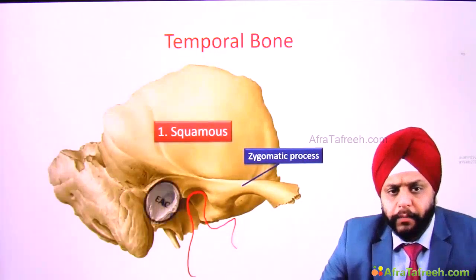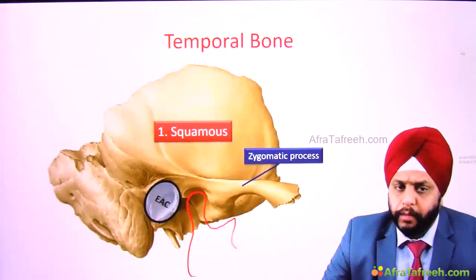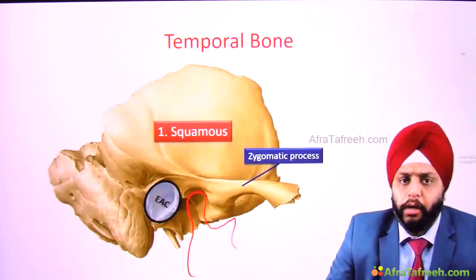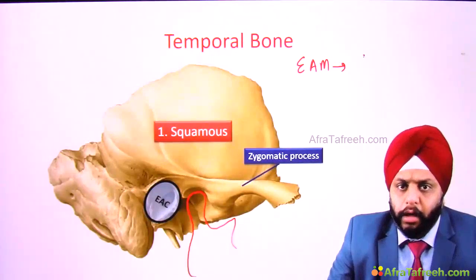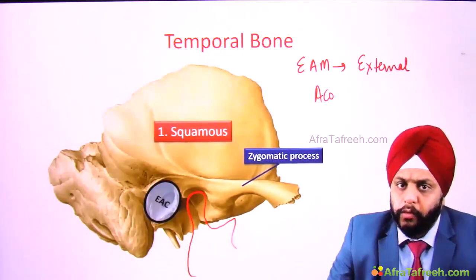Now what else can we see? We can see the EAC, that's the external auditory canal, also known as EAM, external acoustic meatus. So it is also known as external acoustic meatus.